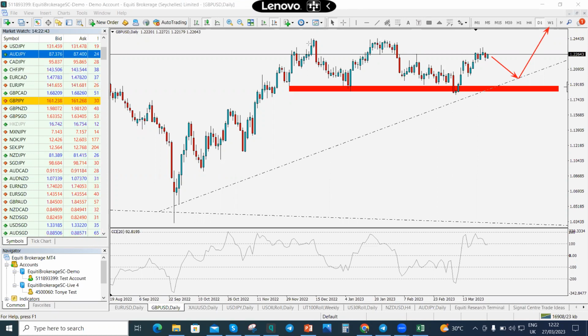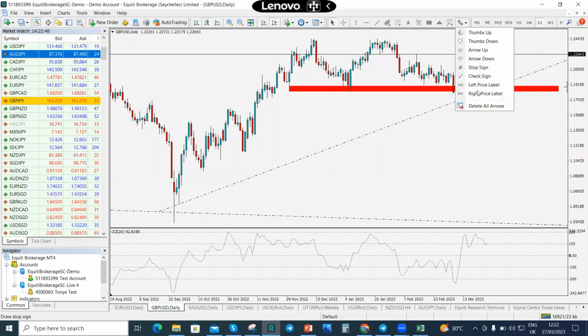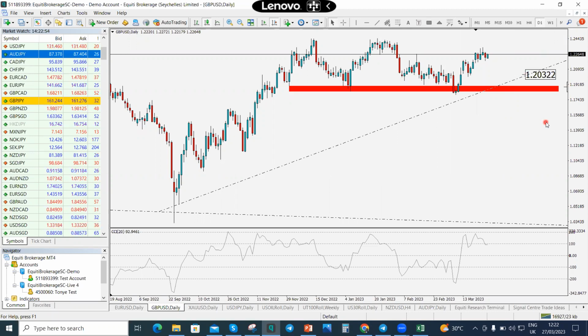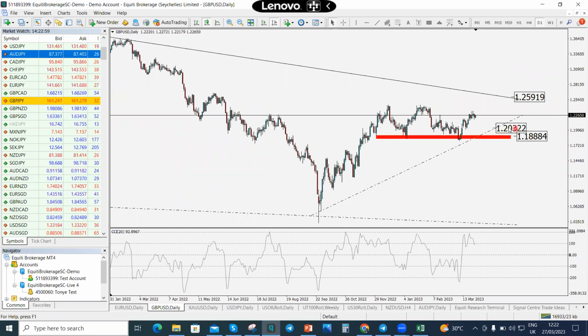All right, so if I would want to give you the exact points that I expect these sell-offs to come into, it will be somewhere around this level here, 1.20322. All right, 1.20322 is where I expect the sell-offs to come into. But of course, well below that level, if this area is cleared out, then we would most likely see GBPUSD fall back into 1.18884. Right, of course, that's where we have a very strong support level, all right, 1.18884.